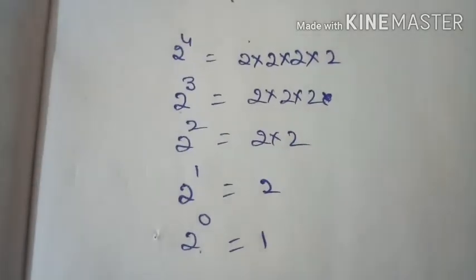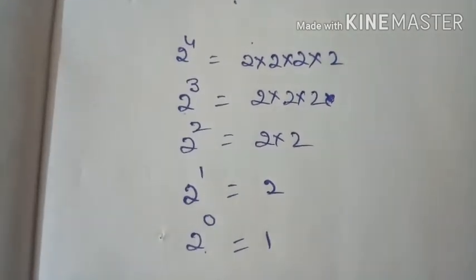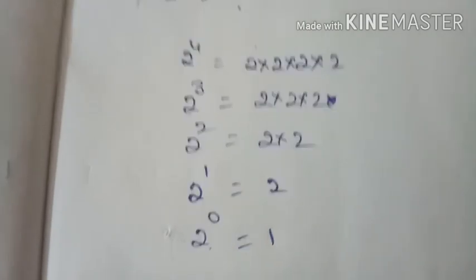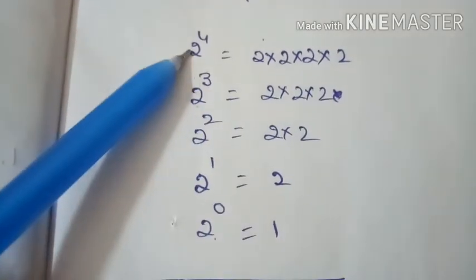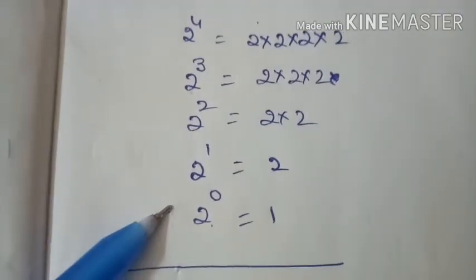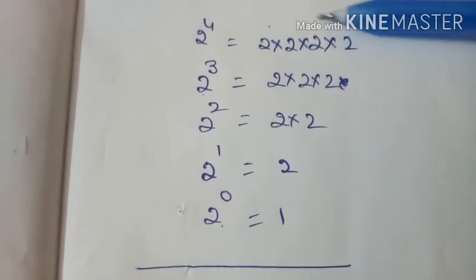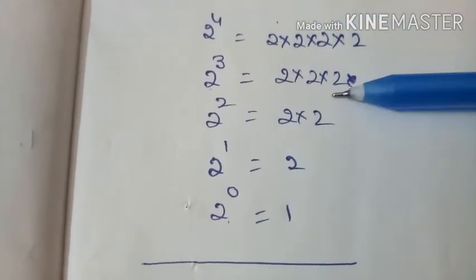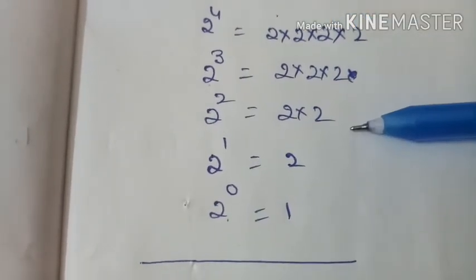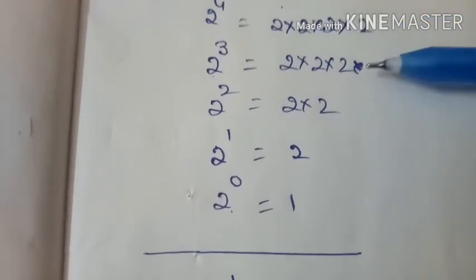Just observe. Each time the exponent is getting reduced by 1 on the LHS. What is happening on the RHS? The entire thing is getting divided by 2. If you divide by 2 for the first one, then you get the next one.